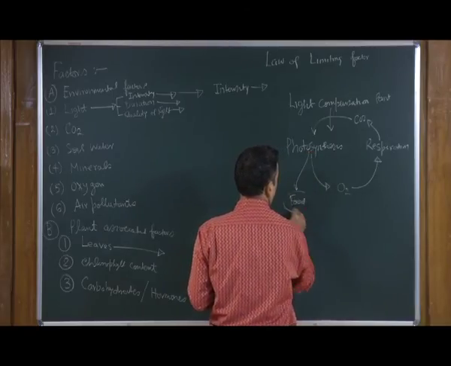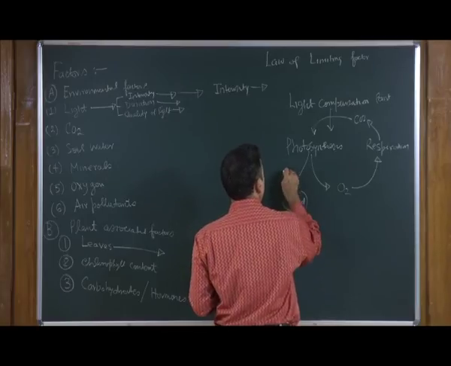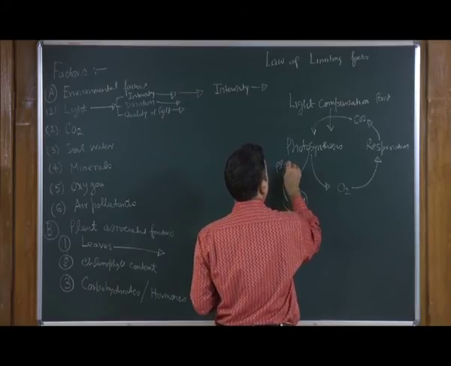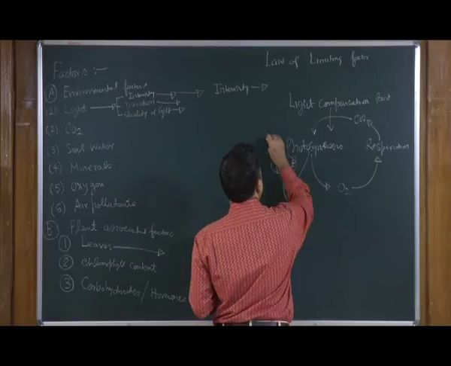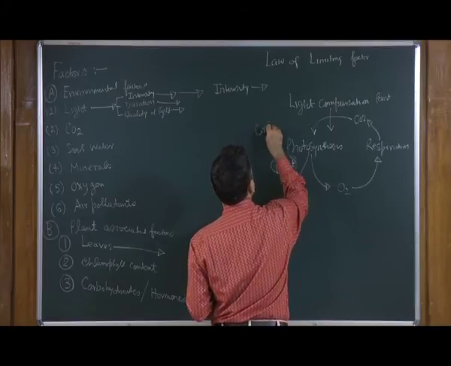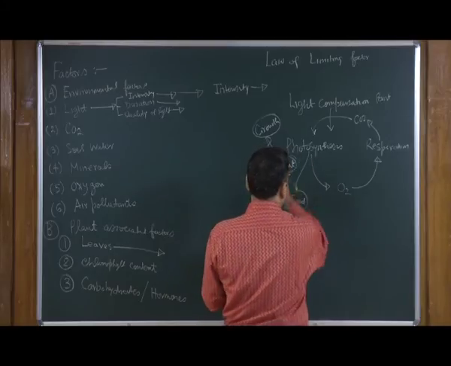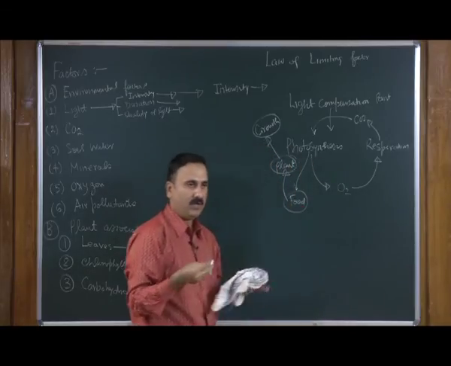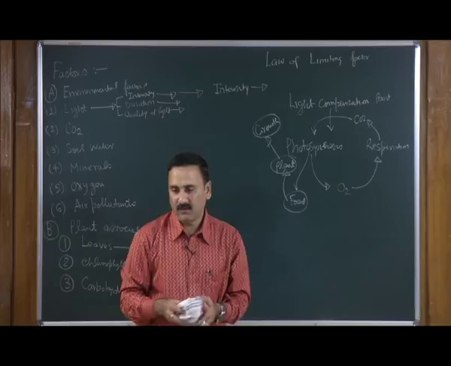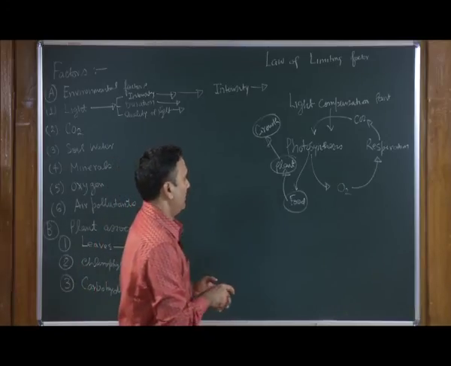This food is used by the plant for its growth. Out of this, some food is even used by animals as well.